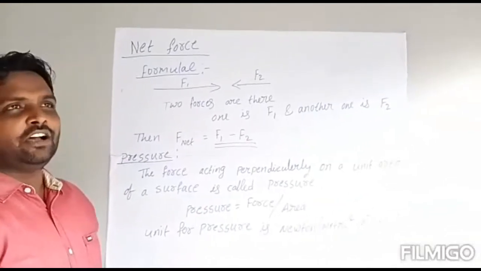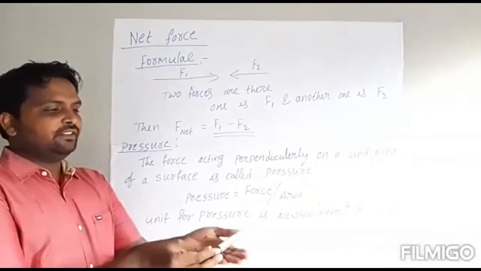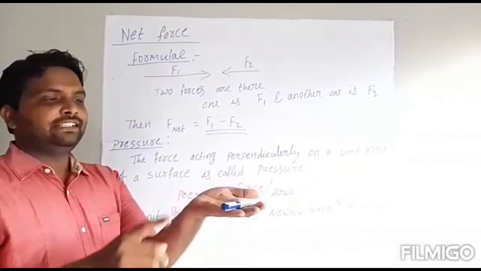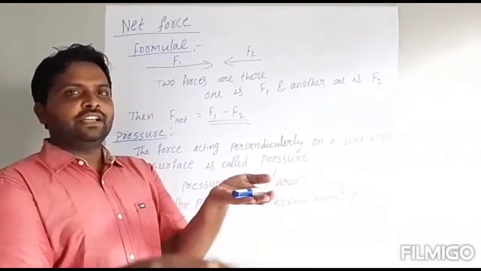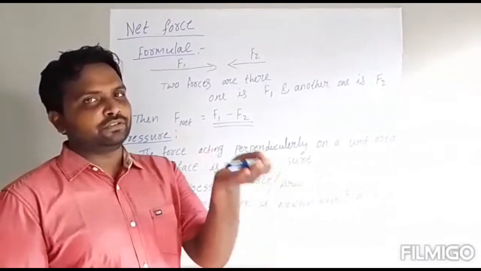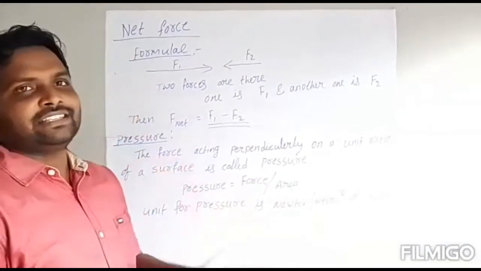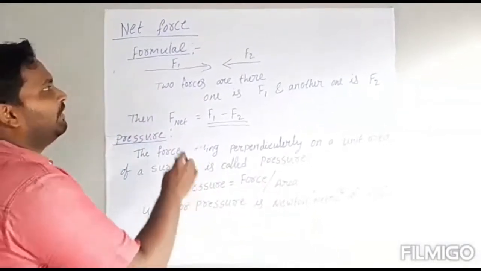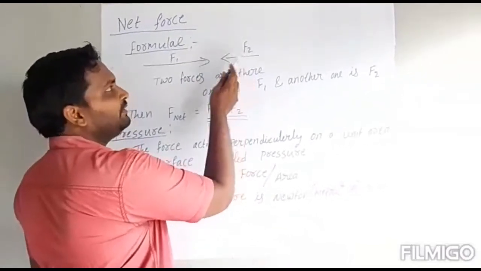If you take any object, many forces can act on it. Just now I said this is one object, and two forces are acting on it: one is gravitational force and another is normal force. So we can consider two forces, F1 and F2.